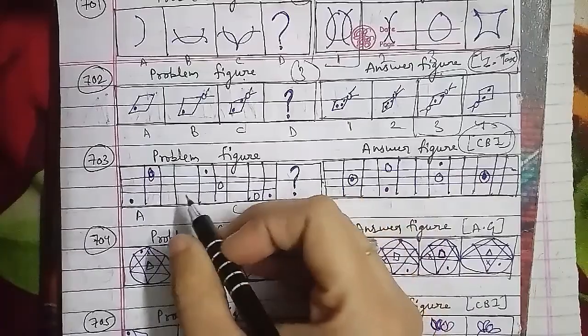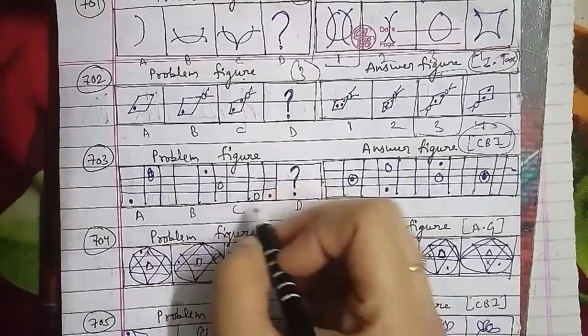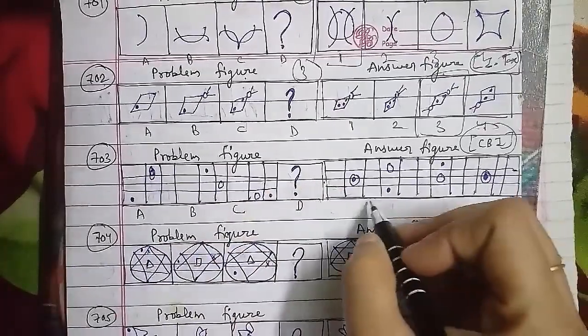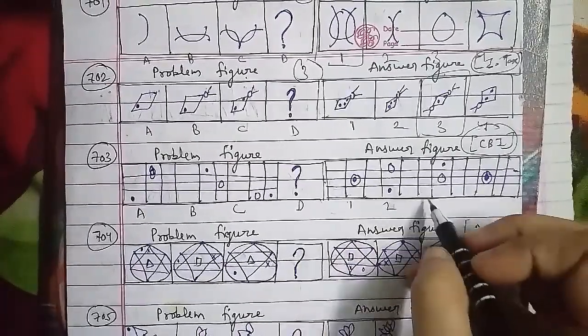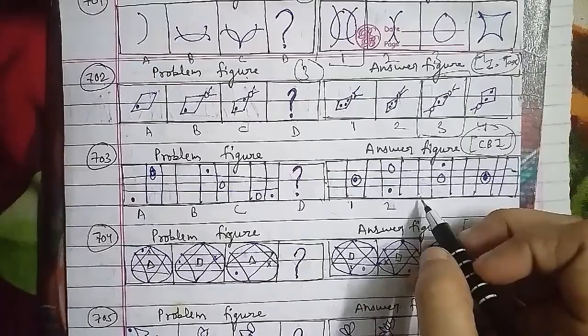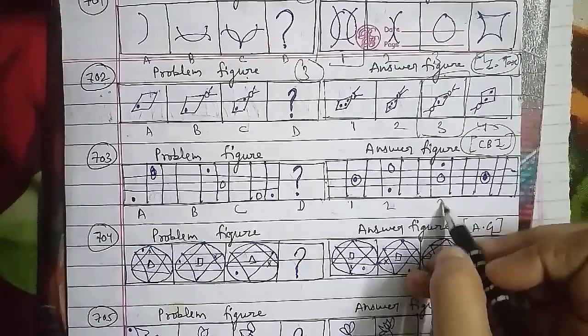So after the C figure, what we have to find as figure D will be the right answer. The first figure will be the right answer for this question.